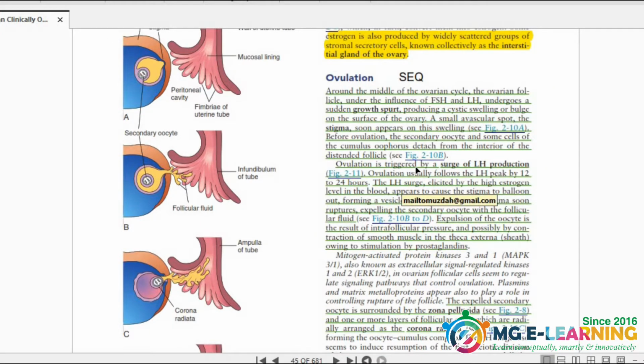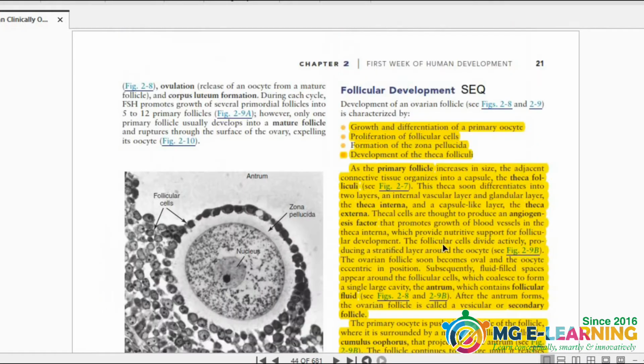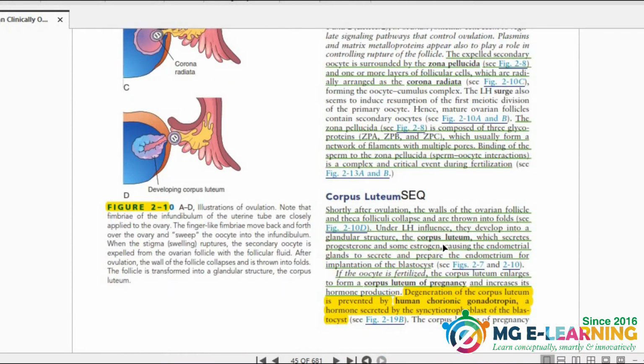Ovulation is also very important from the SCQ point of view. You can draw and label this diagram. Corpus luteum: you have to know the difference between corpus luteum of pregnancy and corpus albicans.